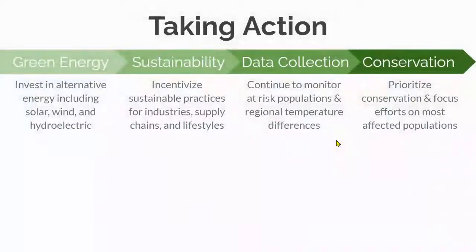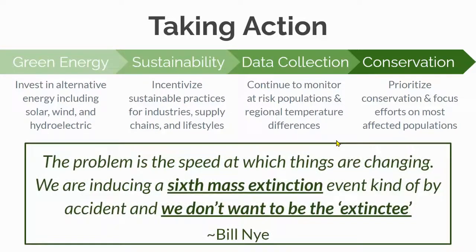In the short term, conservation efforts focused on at-risk populations may help combat increasing mortality, decreasing fertility, and shifts in sex ratios. But in the long term, humans must slow global warming by limiting further greenhouse gas emissions, by investing in green energy, incentivizing sustainable practices, and continuing to collect data on population changes and prioritizing effective conservation. In order to save species, including ourselves, the underlying problem of accelerated climate change must be addressed by world leaders, industries, and individuals. We must all work to take action.